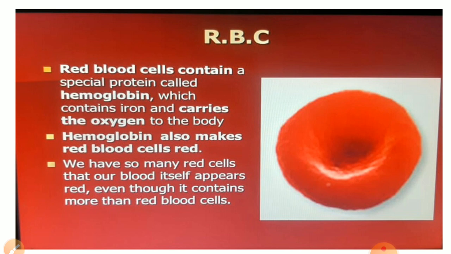I am going to discuss RBC first. Red blood cells are red in color due to the presence of a red pigment called hemoglobin inside them. Red blood cells are carriers of oxygen. Red blood cells carry oxygen from the lungs to all the cells of the body. So the basic or major function of the RBC, which is also known as erythrocyte, is to carry oxygen throughout the body. It occurs with the help of hemoglobin.